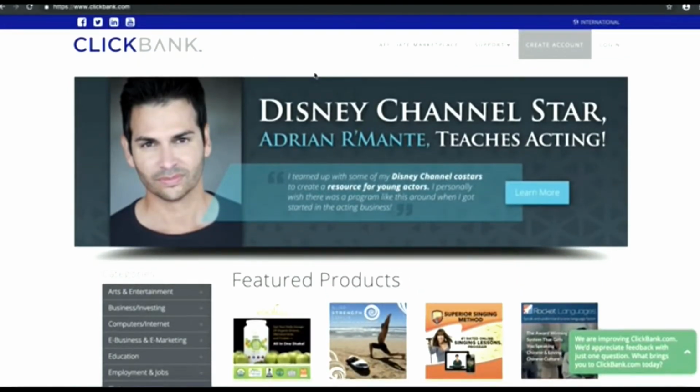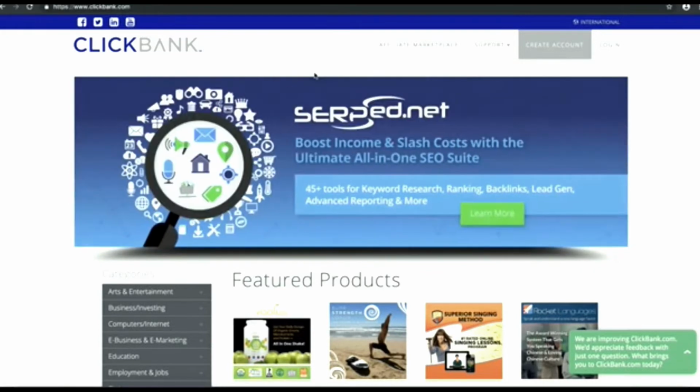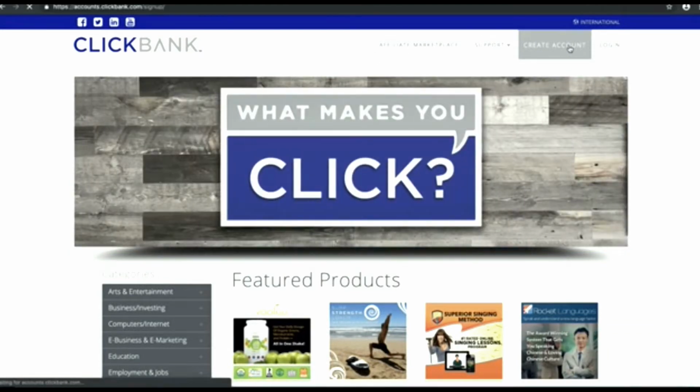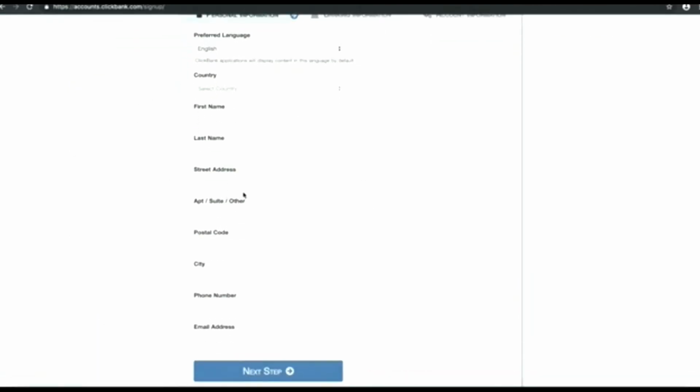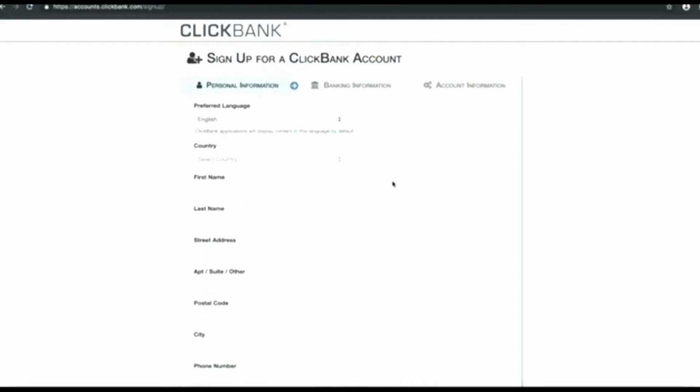To find ClickBank, just go and type in Google search clickbank.com, and it is free to sign up. So just click here, create account, and here you can see you can select your country. You can enter all of your information right here. After that, they're going to ask you guys for banking information.